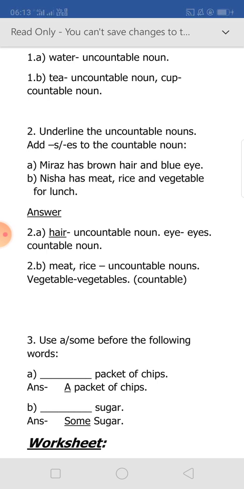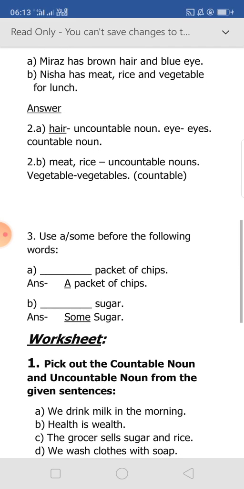Number B, Nisha has meat, rice and vegetable for lunch. Meat and rice are uncountable. But when we cut meat into pieces, then it will be a countable noun. Remember that. If anyone asks how many pieces of meat you have eaten, then the pieces of meat will be a countable noun. And vegetables are a countable noun. So meat and rice, uncountable nouns. Vegetable, countable noun.